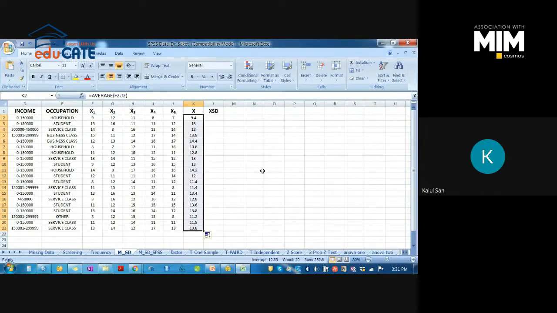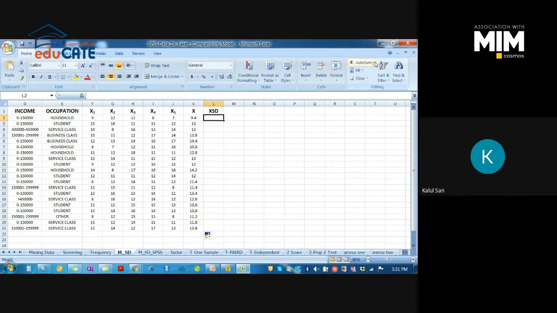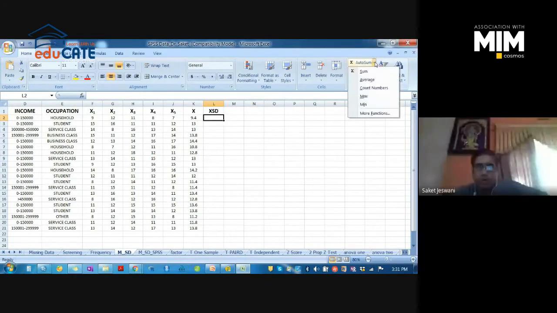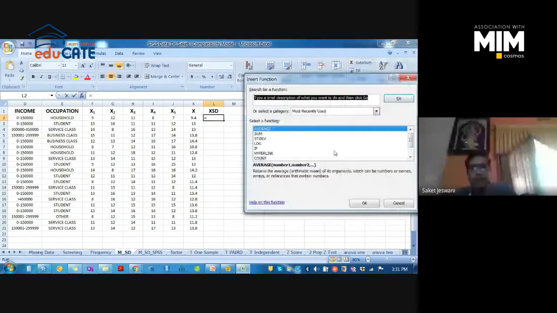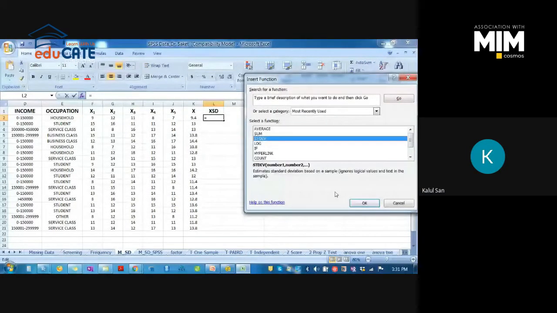Right. And for standard deviation, put your cursor in this particular cell. Go to AutoSum, check for more functions. You can see STDEV. This is the standard deviation function. Click on OK.